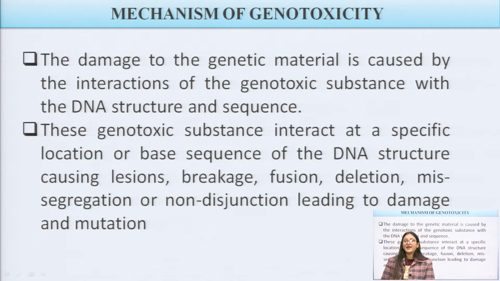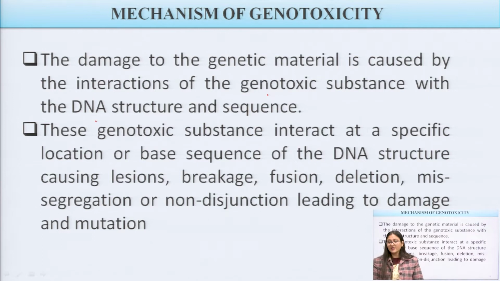Now what is the mechanism of genotoxicity? How do genotoxic agents produce their effect? Damage of the genetic material is caused by an interaction between genotoxic substances and our DNA. When genotoxic substances interact with the DNA, they may alter the DNA function, and by this mechanism genotoxicity can happen to that individual.